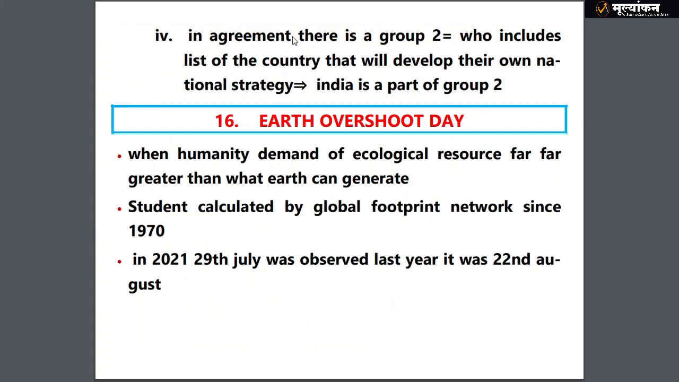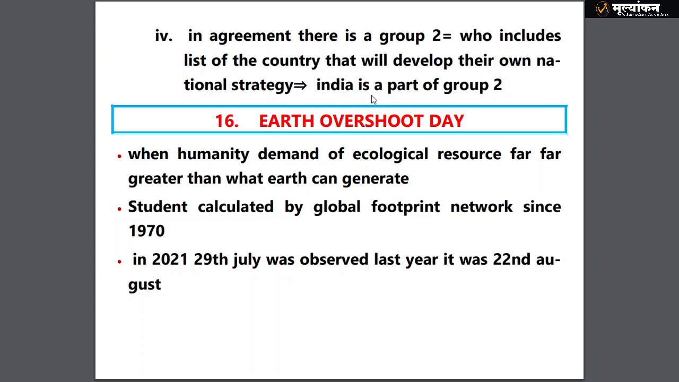Now in that agreement, various groups are there, like in the Kyoto Protocol there are different groups. In the same way, there are different groups in this agreement, and India belongs to group 2, and group 2 consists of those countries which will develop their own national strategy. So another positive thing for India, you can say it works on a CBDR, common but differentiated responsibility basis.